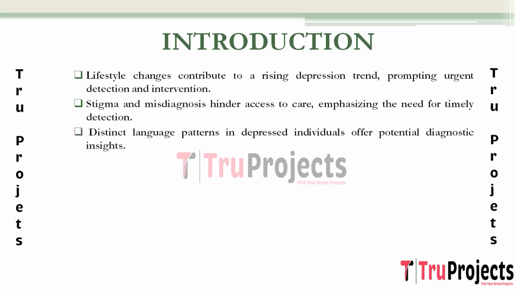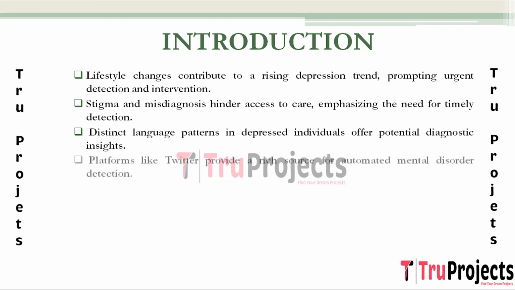Cognitive and linguistic studies reveal that individuals with depression exhibit distinct language patterns, analyzing language features such as increased use of first-person singular pronouns and negatively valenced words, providing insights into potential depressive symptoms. Online social content, particularly from Reddit and Twitter, offers a rich source for automatic mental disorder detection. The anonymity and accessibility of social media make it a valuable tool for studying individuals' opinions and emotions, especially when traditional sources are less accessible due to stigma.